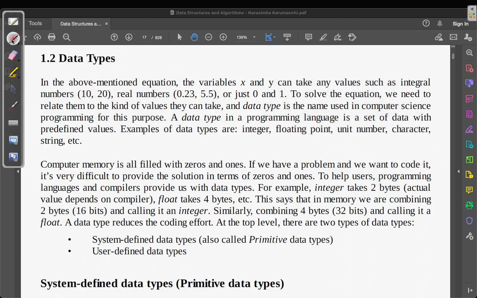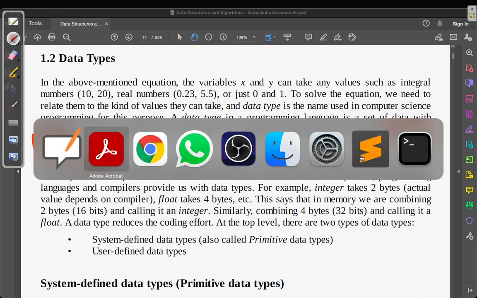Okay, and then we have string. String is a relatively new thing which we are seeing right now. String is a set of characters.